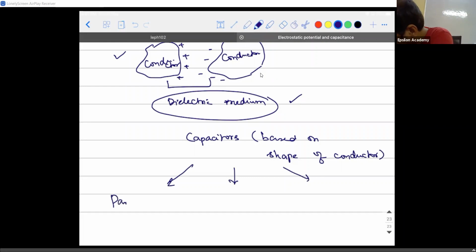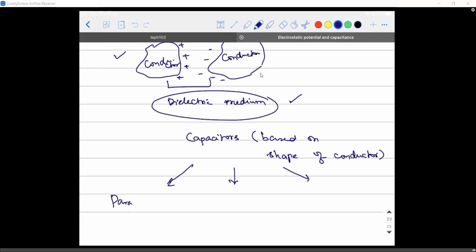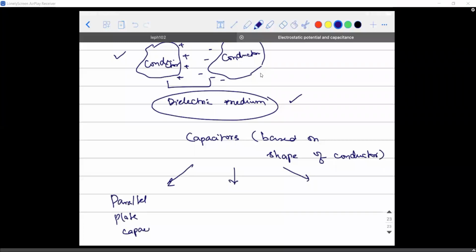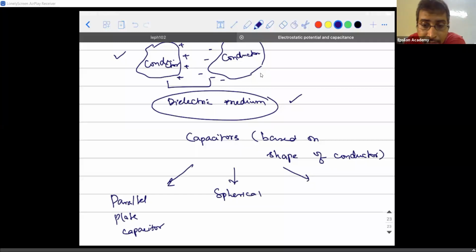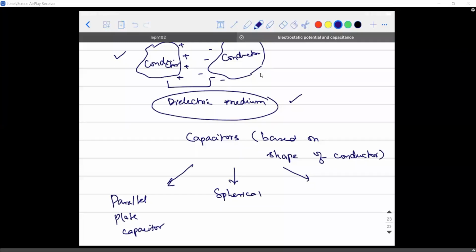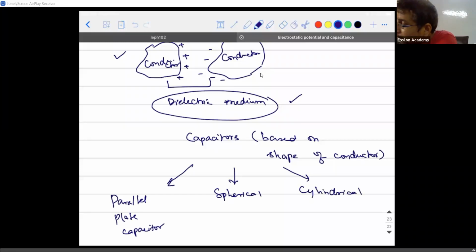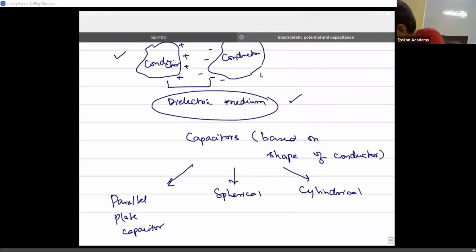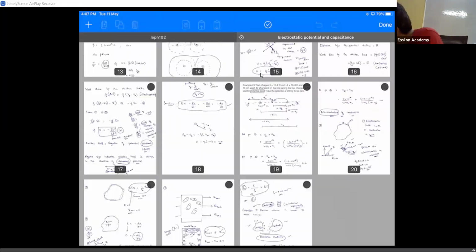One is called parallel plate, next is spherical, and the third is cylindrical. Very good. So, if the two conductors take the shape of a parallel plate,